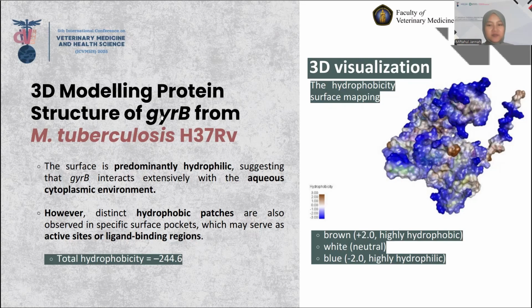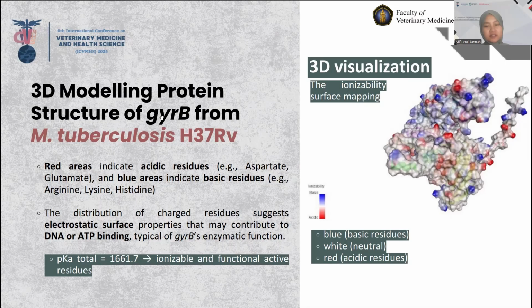Again, this is the hydrophobicity surface mapping. Blue areas represent hydrophilic regions, while brown areas indicate hydrophobic regions, and the white ones are neutral. The surface is predominantly hydrophilic, suggesting that gyrB interacts extensively with the aqueous cytoplasmic environment, with a total hydrophobicity of negative 254.6. However, distinct hydrophobic patches are also observed in specific surface pockets, which may serve as active sites or ligand-binding regions. And this is the ionisability surface mapping.